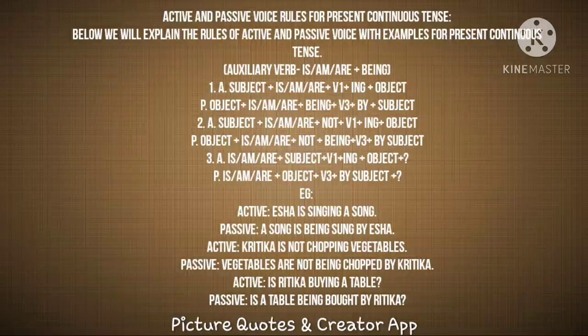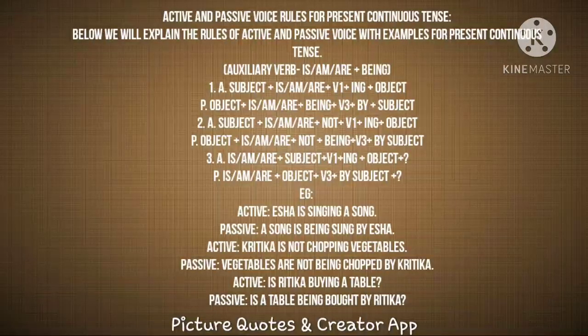When you look at the question, you will get it. Is Ritika buying a table? Look at that. To indicate it is a question, the auxiliary verb came first, then the subject, the ing form of the verb, and the object. So when you change it into passive, look at that. Again, the auxiliary verb comes first because it is a question.